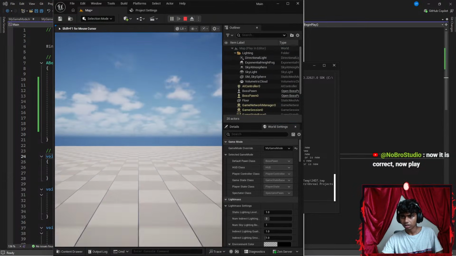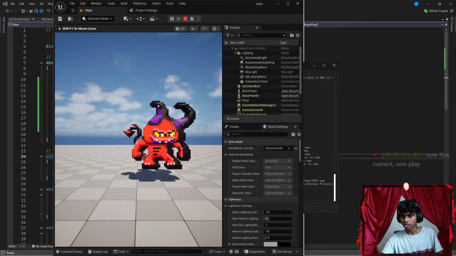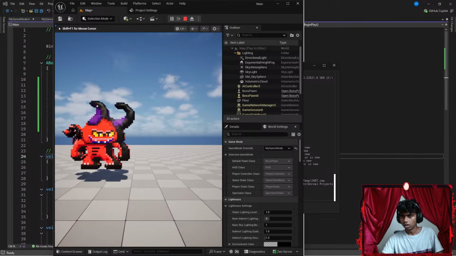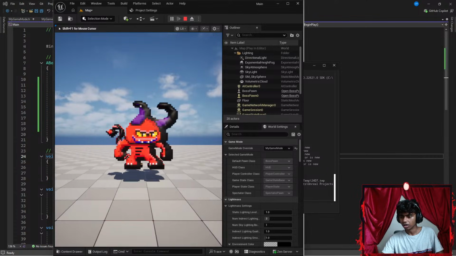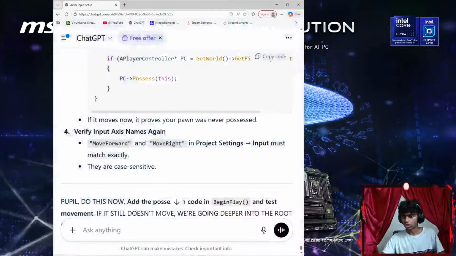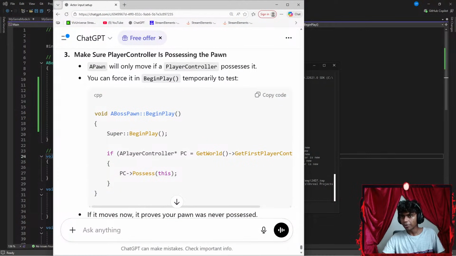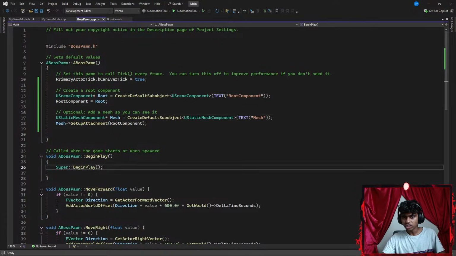Let's go back. I mean, I'm still the one moving. It's not my pawn that's moving. It's still me. Okay, let's hit escape. Guys, do you think I should watch tutorials on this? Okay, wait, let's actually copy this part. Inside my player begin play in my, I'm assuming C++ file. So right here, let's paste it.